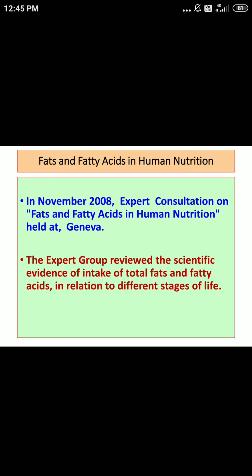Right now we are talking about fats and fatty acids in human nutrition. In November 2008, an expert consultation on fats and fatty acids in human nutrition was held at Geneva. So we are talking about the consultation which was held in the year 2008, very long back. The expert group reviewed the scientific evidence of intake of total fats and fatty acids in relation to different stages of life.